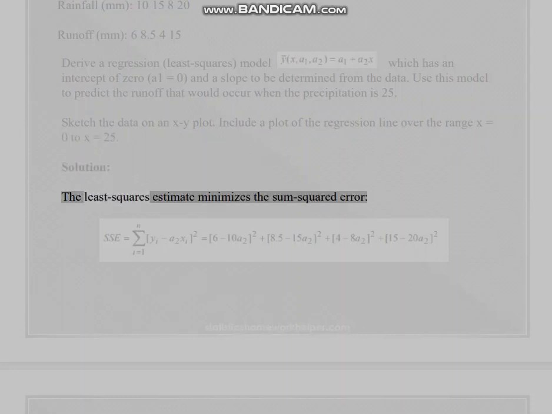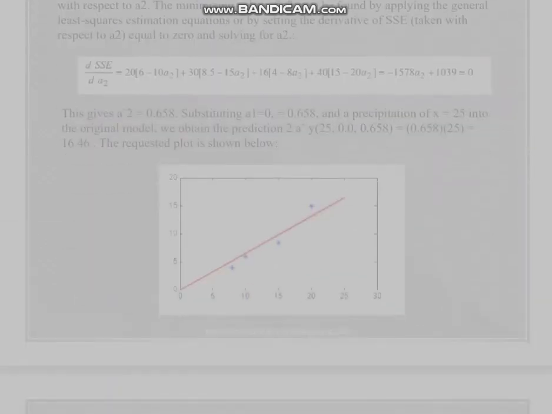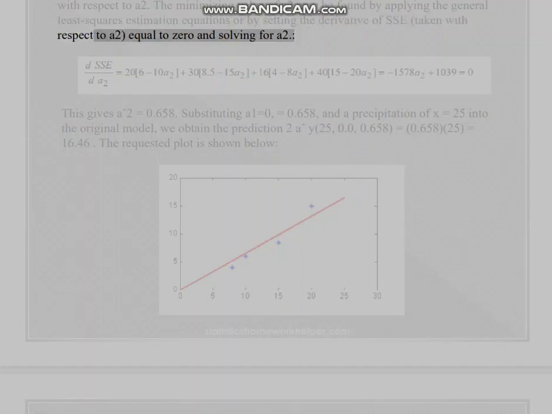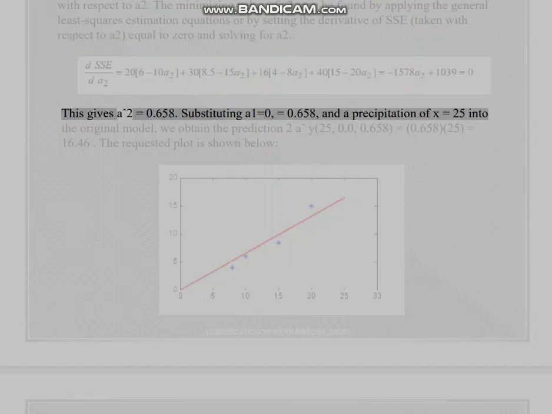Solution: the least squares estimate minimizes the sum squared error with respect to a2. The minimizing value of a2 may be found by applying the general least squares estimation equations or by setting the derivative of SSE, taken with respect to a2, equal to 0 and solving for a2. This gives a2 equals 0.658. Substituting a1 equals 0